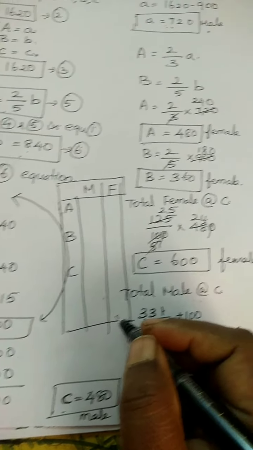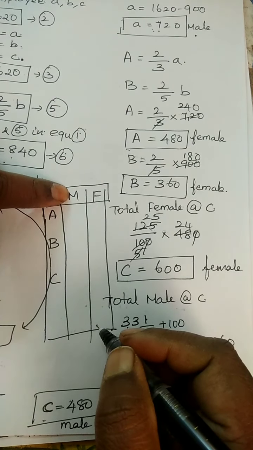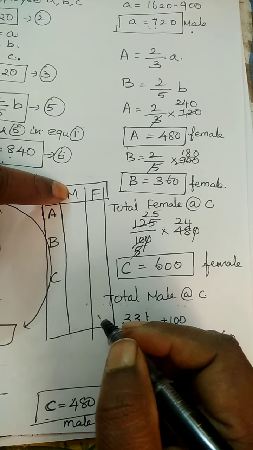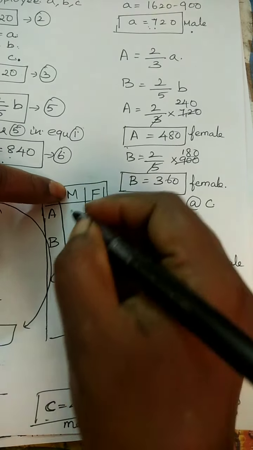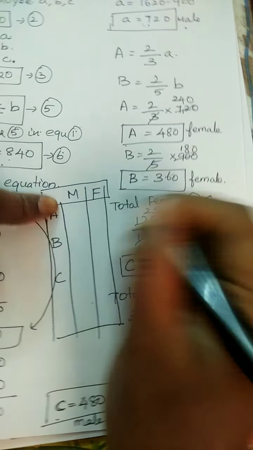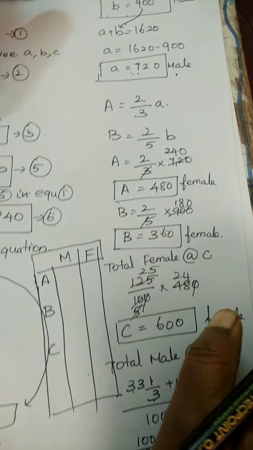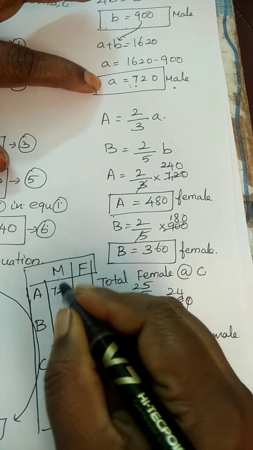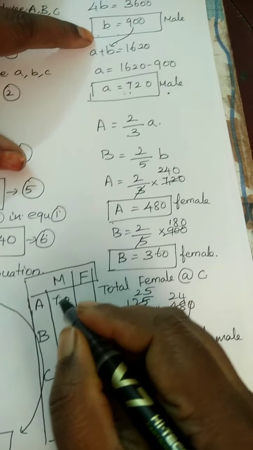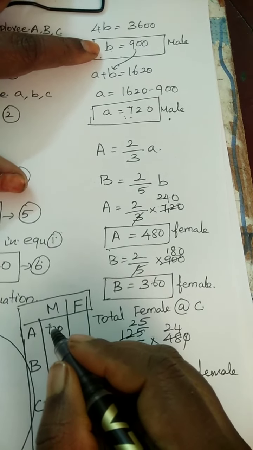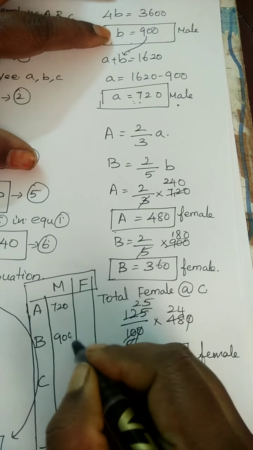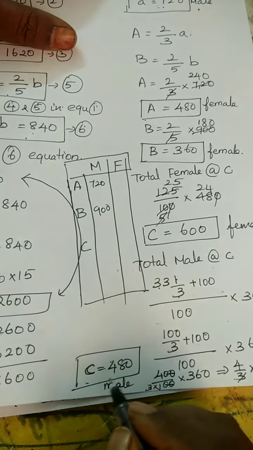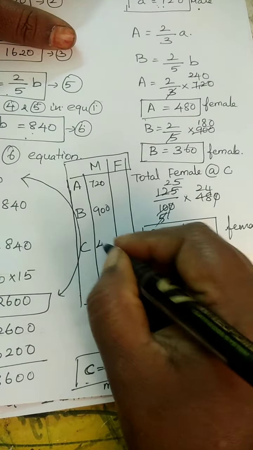So now what's the capital for male employees? I represent small a, b, c. For male employees it's small a, b, c. Write the values of small a, b, c here. A is 720 for male employees. And for B, male employee, it's 900. And for small c, we have found 480.